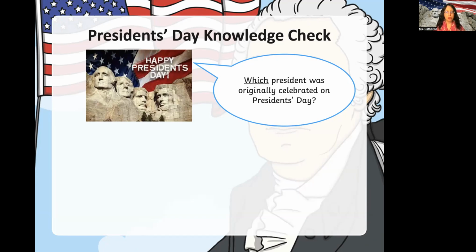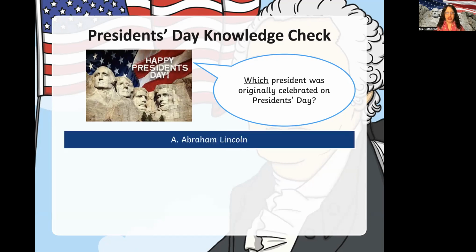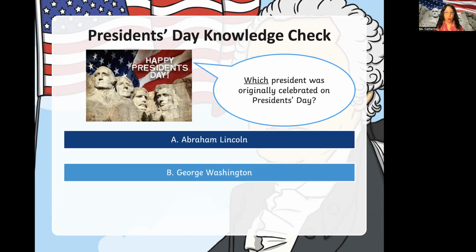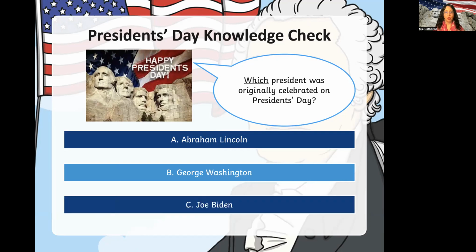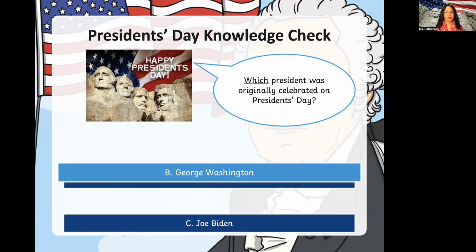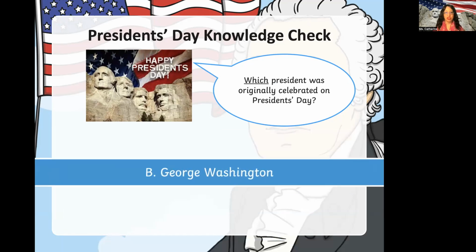Okay, which president was originally celebrated on President's Day? A, Abraham Lincoln, B, George Washington, or C, Joe Biden? That's right, George Washington was originally celebrated on President's Day.